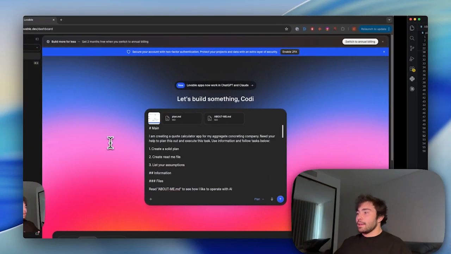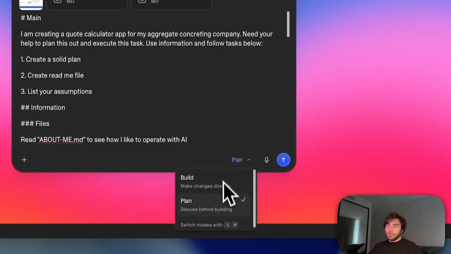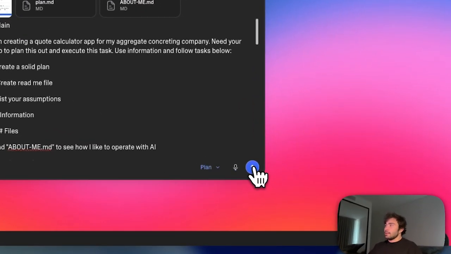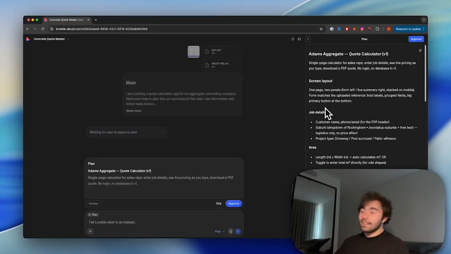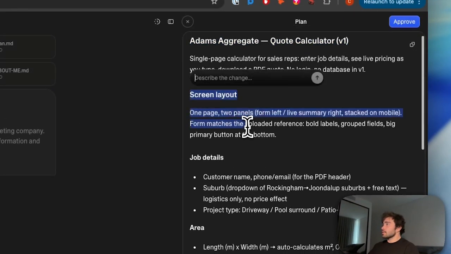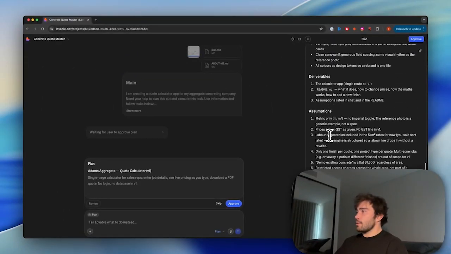So let's go back here, and little disclaimer, you can swap between the modes. For this demo, we're going to plan it out first, and then when we're ready, we'll select build. But for now, let's see how she goes with the planning. Okay, so it's created its plan, and we can just read through all of this stuff here. It's got screen layout, job details, a bunch of other cool stuff as well. And we go through here, just read through, and now we have the assumptions.